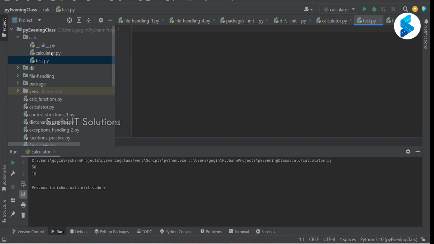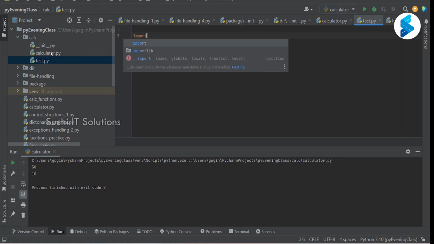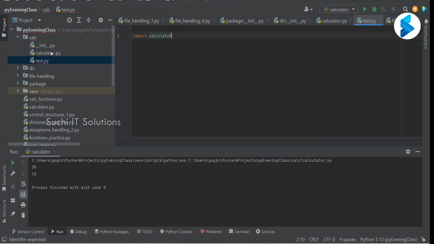If today I want to write those functions again, I'd write them in test. Tomorrow there will be n number of files that want to use those functions, and if I don't have an option, I have to rewrite them. But Python, like other languages, comes with this feature of importing modules. Now they are both in the same package, so I can just say import calculator. Meaning in test.py, I was able to import calculator.